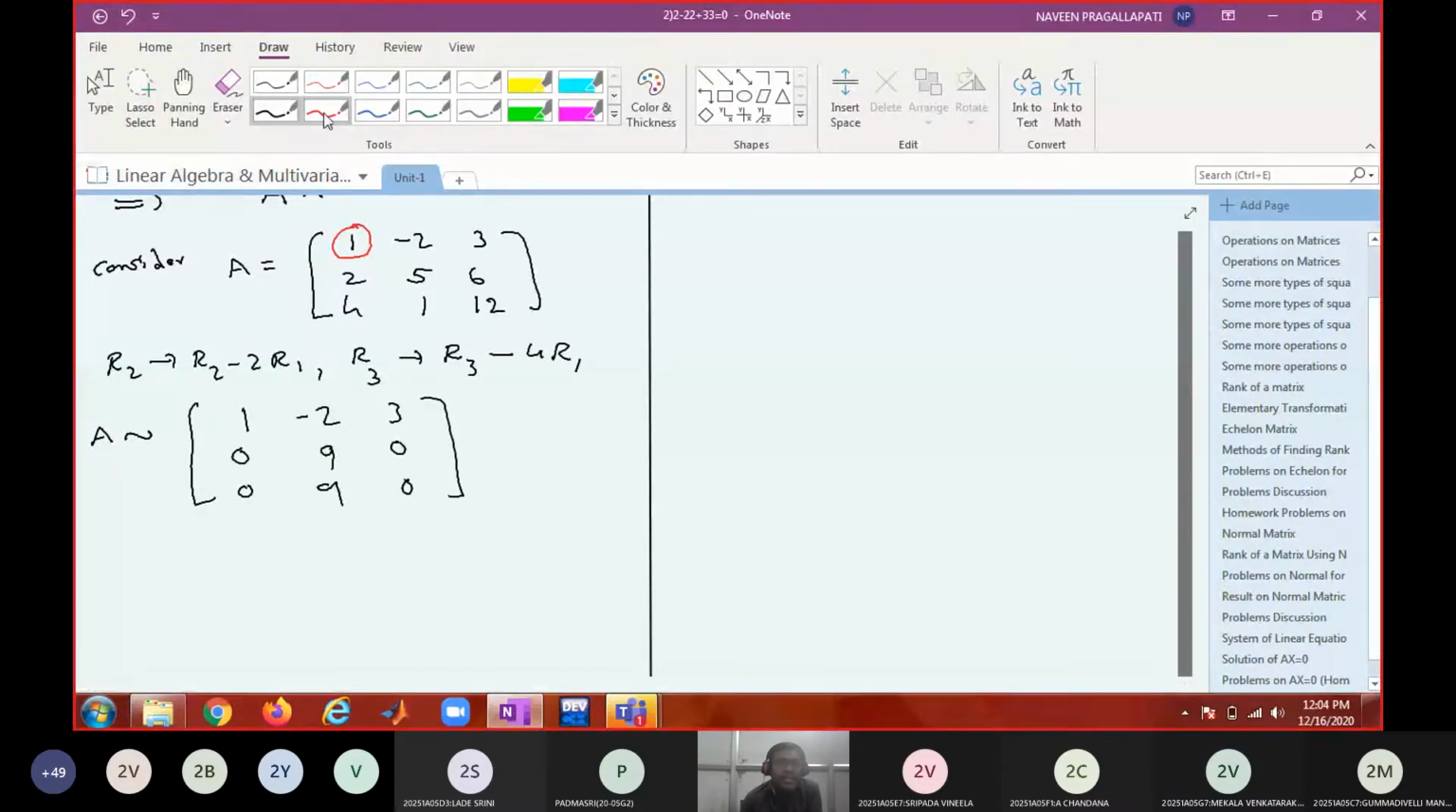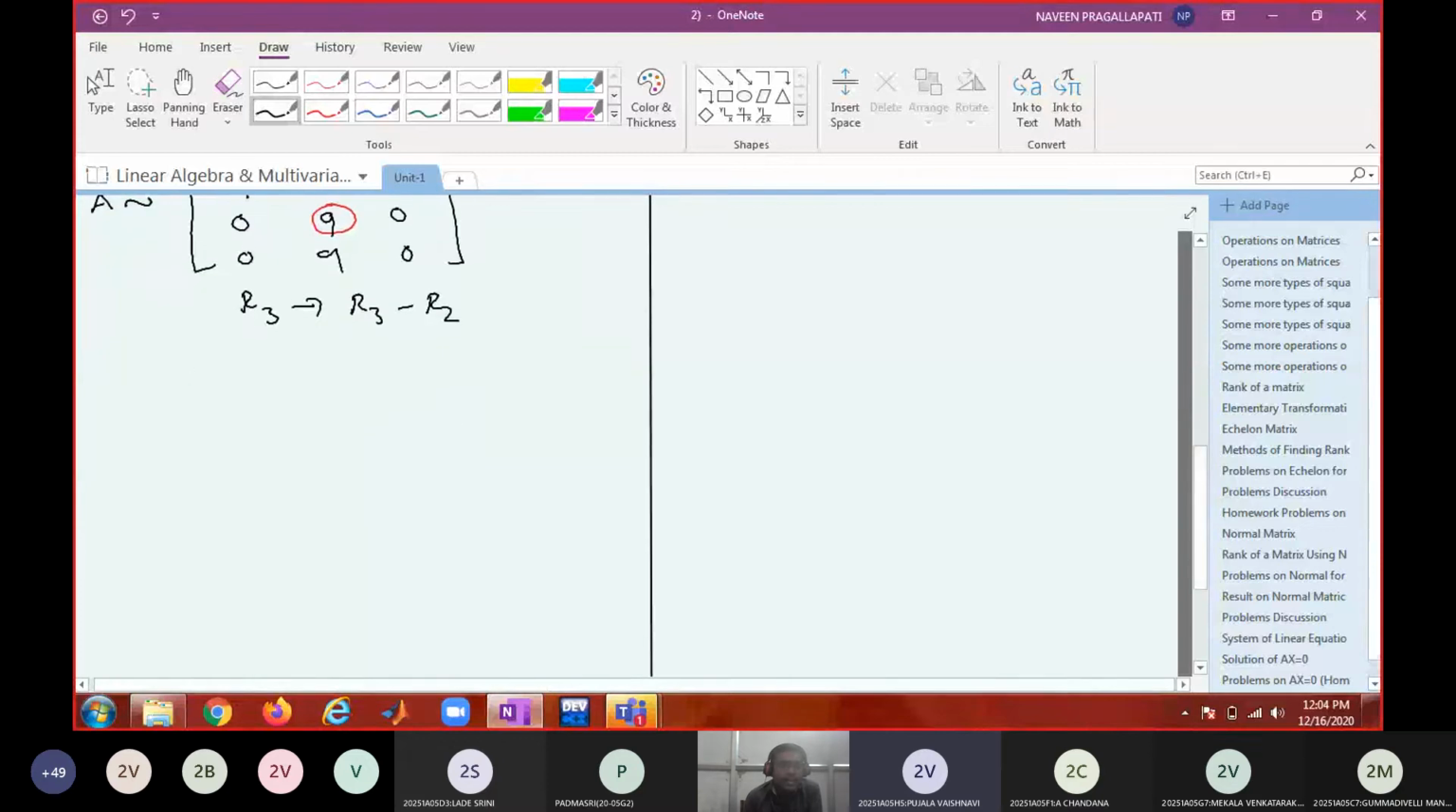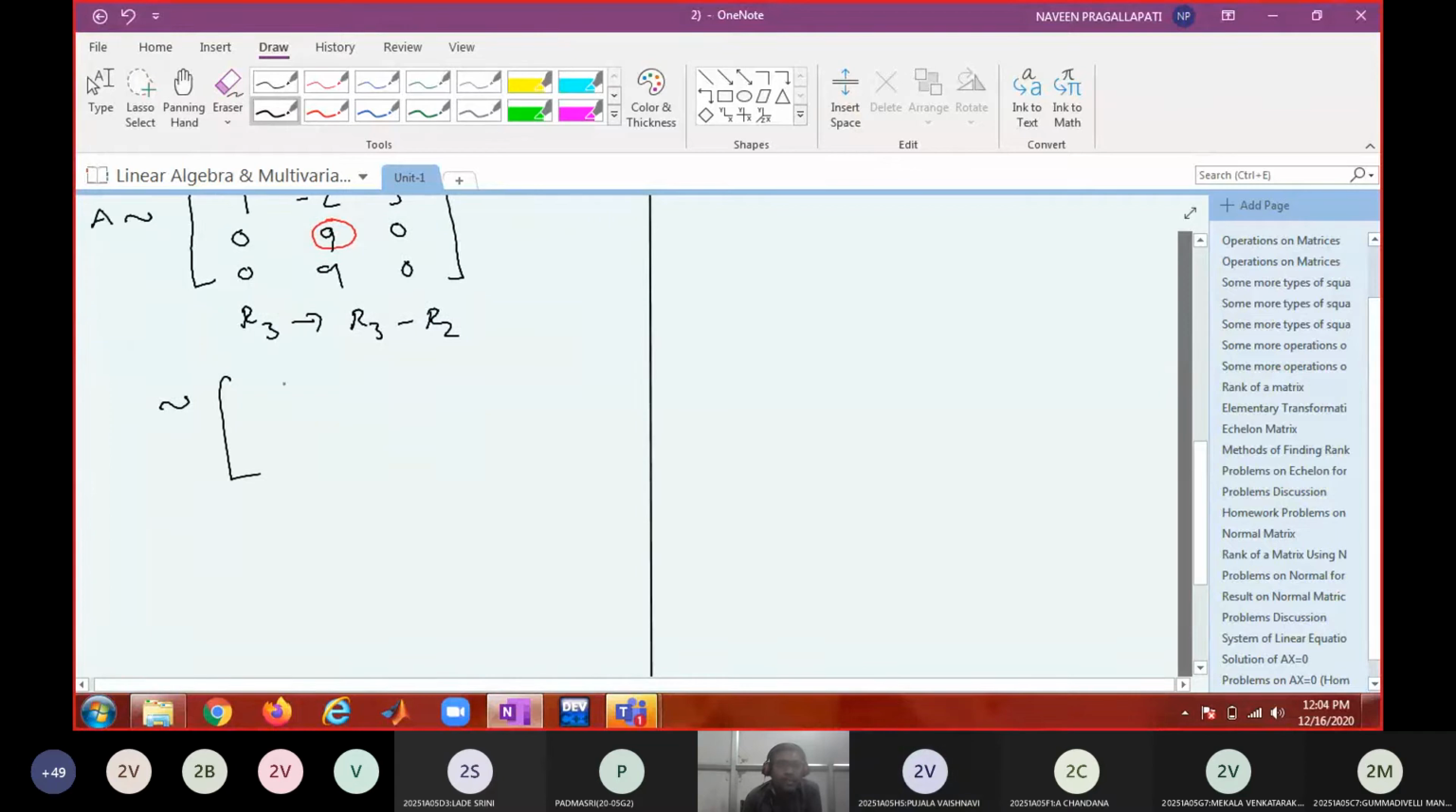What is the next operation? Next operation is R3 gets R3 minus R2. Then this will become 1 minus 2, 3; 0, 9, 0; 0, 0, 0.